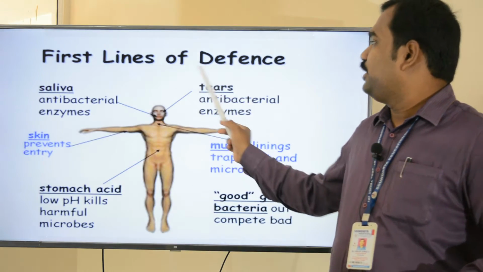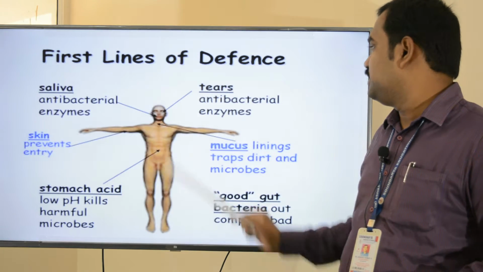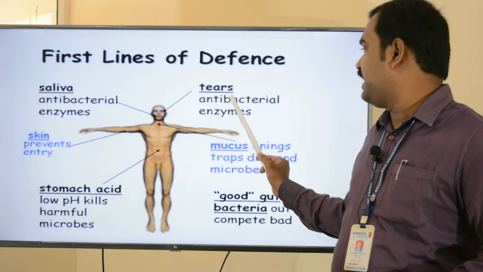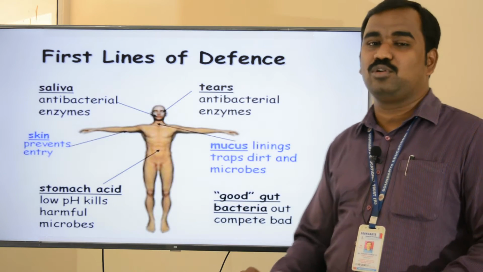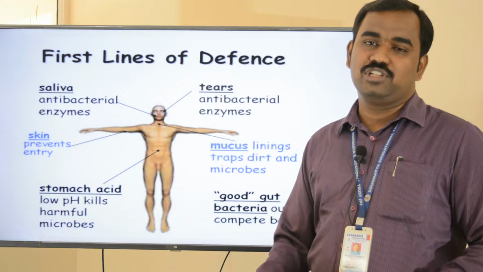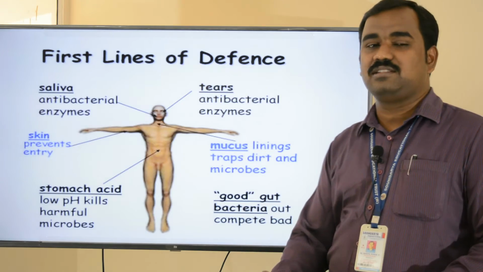I already told that innate immunity is also called the first line of defense. In the tears we have an antibacterial enzyme. Mucus lines the gastrointestinal and urinogenital tract, and it traps the dirt as well as microbes.